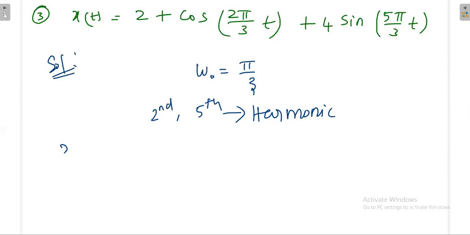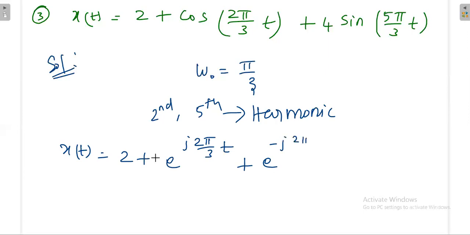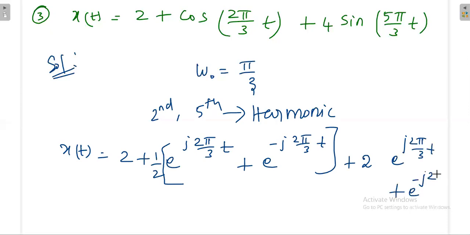X of t is equal to 2 plus 1 by 2 times e power j 2 pi by 3 t plus e power minus j 2 pi by 3 t, plus 2 e power j 5 pi by 3 t plus e power minus j 5 pi by 3 t. Then what is C naught? C naught is equal to 2.